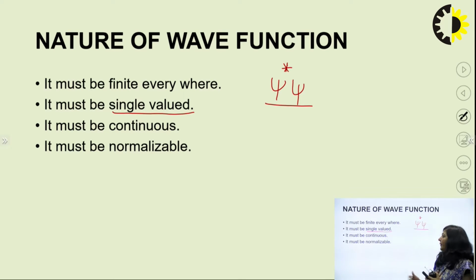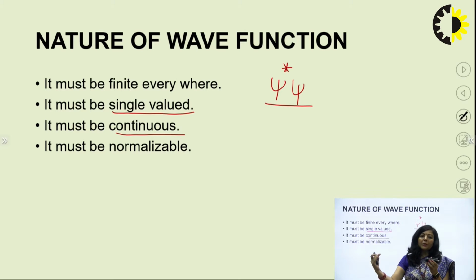Now, the third one, the wave function must be continuous. Suppose you have a microscopic particle which is approaching this barrier from this particular side. So you have a boundary over here and another boundary at this position. The meaning of continuity is there should not be any break, any discontinuity over the boundaries. Means if the wave function in this region is psi1, the wave function in this region is psi2 and the wave function in this region is psi3,